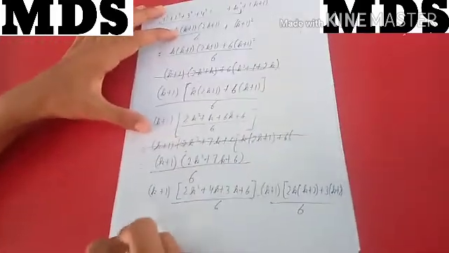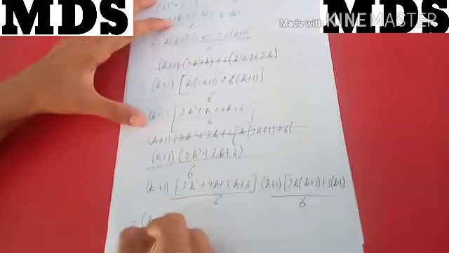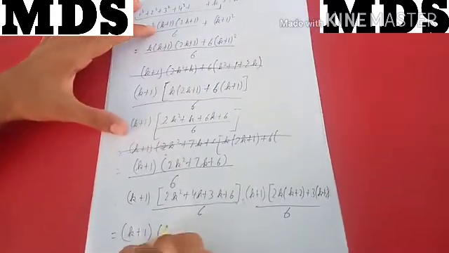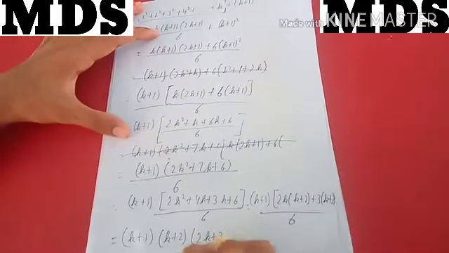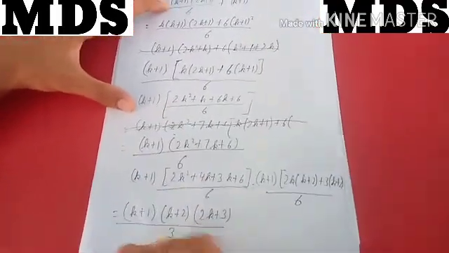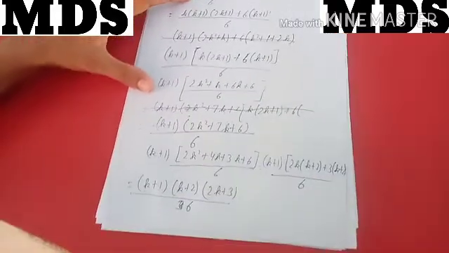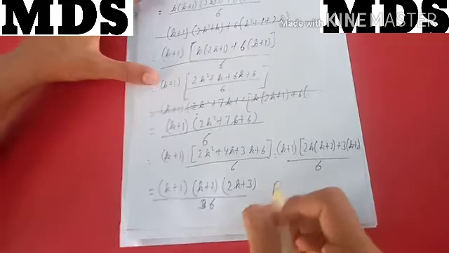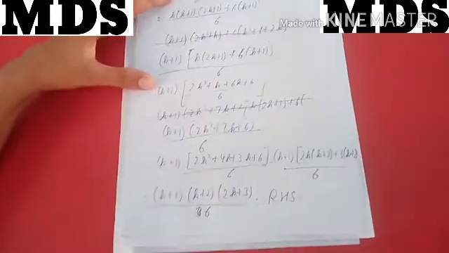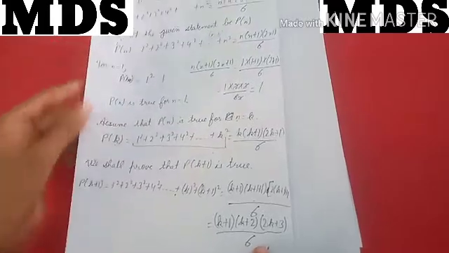Here I can take k plus 2 common, so what will I get? K plus 1 into k plus 2 and then 2k plus 3 by 6. Now you can check that it is equal to our right hand side. It is true.